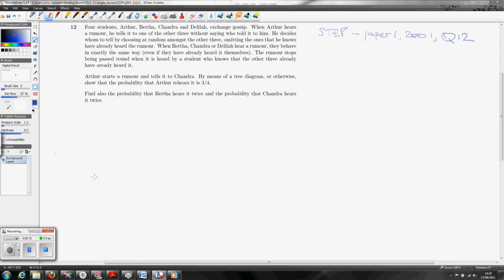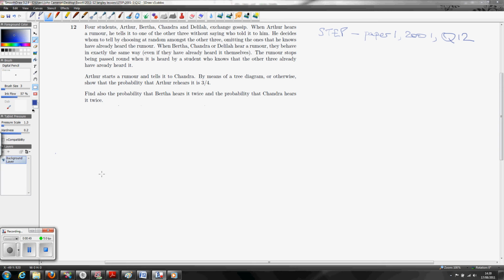When Arthur hears a rumour, he tells it to one of the other 3 without saying who told it to him. He decides whom to tell by choosing at random amongst the other 3, omitting the ones he knows have already heard the rumour. That's slightly misleading, because suppose it was Bertha who told Arthur in the first place, then Arthur will not tell Bertha again because he knows that she knows. So he's only going to choose between Chandra and Delilah, so he's choosing between the other 2 in that case.